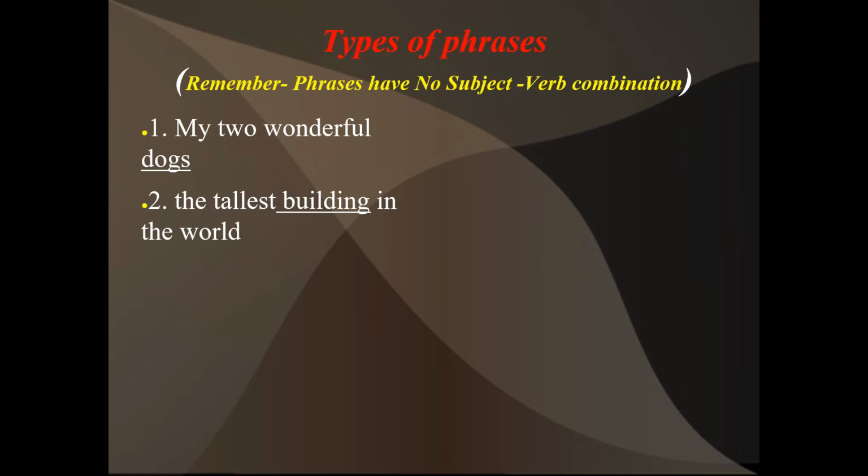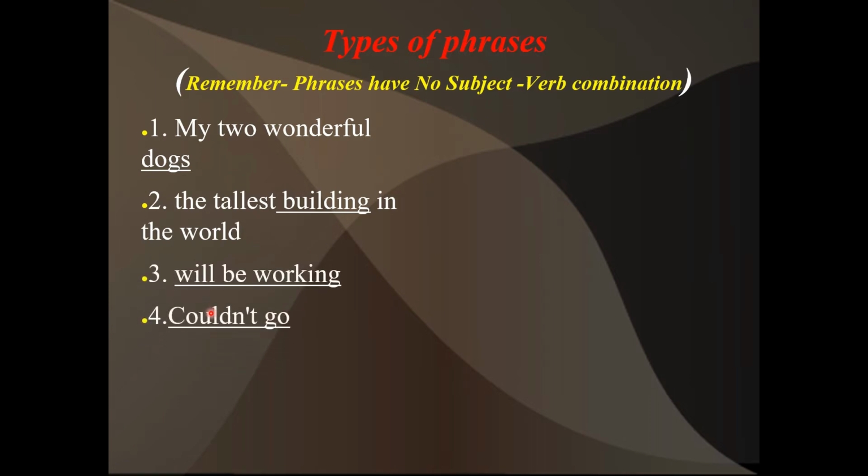What is the name of that? The sentence is not giving the complete sense. So these two are focusing on the noun. The phrase is telling about the noun only. So these are called noun phrases.